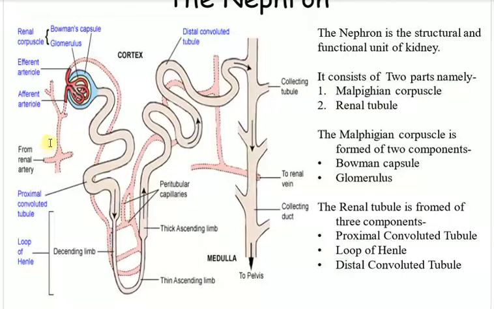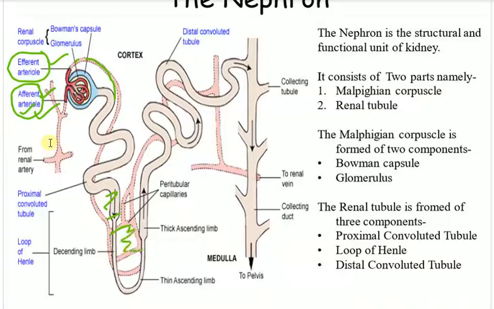What I want to show you here is the afferent arteriole, a-f-f-e-r-e-n-t, and this is the efferent arteriole. The afferent arteriole brings the blood into the nephron, and the efferent arteriole takes the blood out of the nephron. Sometimes confusion appears, so always remember, alphabetically, A comes first, E comes later. So very easily, A for afferent arteriole brings the blood in, and the efferent arteriole takes out the blood.